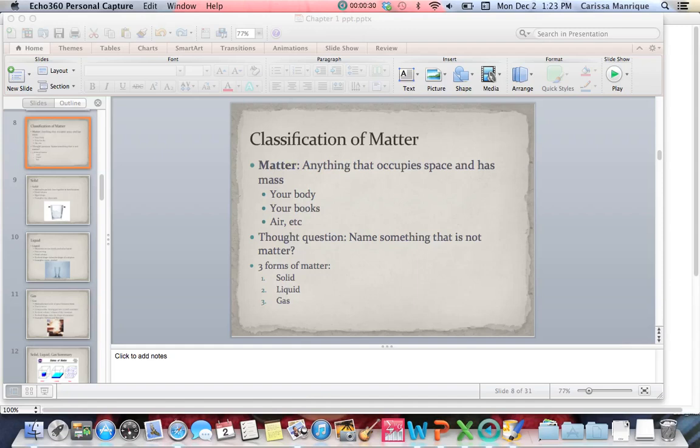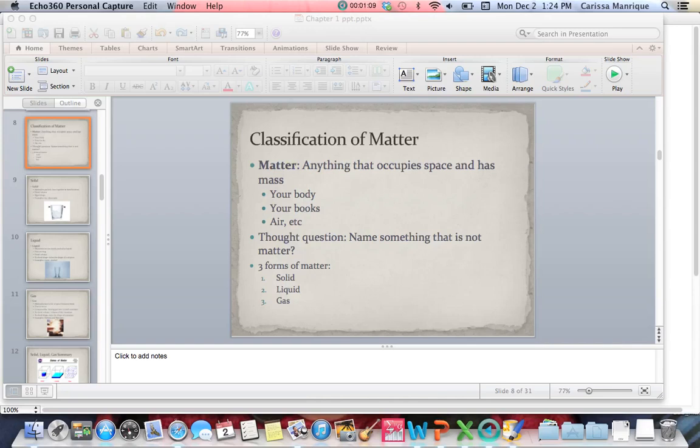Now, one question to think about: name something that is not matter. Some things that come to mind directly would be maybe your thoughts, okay? Your thoughts don't have any weight, and they might occupy space in your head, but they don't occupy space in the universe, if you want. So they do not have space and they do not take up mass. Another one would be light. Light has no mass to it. That would not be considered matter. But most things are actually considered matter.